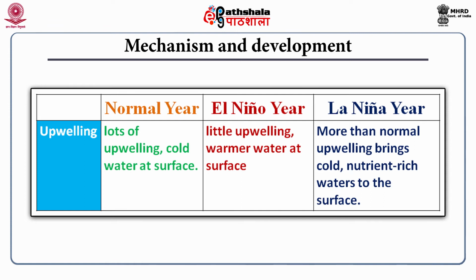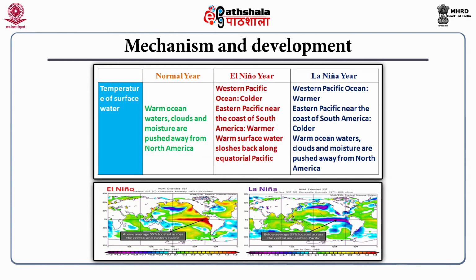In case of El-Nino year, there will be either little upwelling or no upwelling, and the water at the ocean surface will be warmer. For a La Nina year, the upwelling off the Peru coast or the eastern Pacific region will be more than the normal, and this upwelling brings cold nutrient rich water to the surface. Now let us see what role temperature plays in this El-Nino and La Nina development.